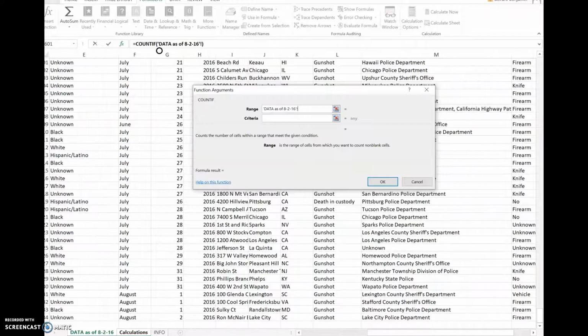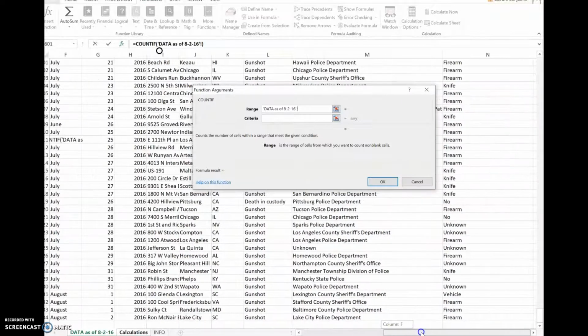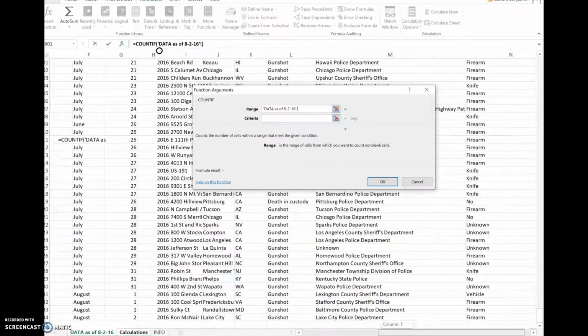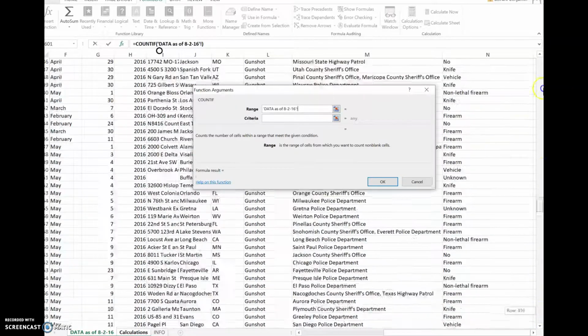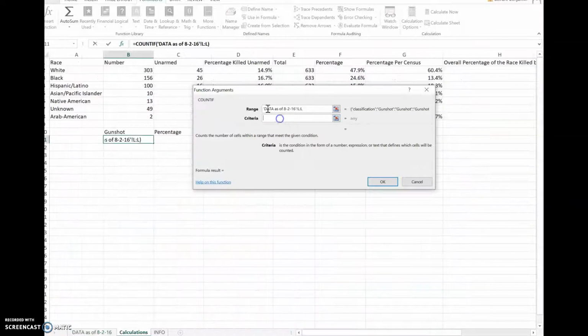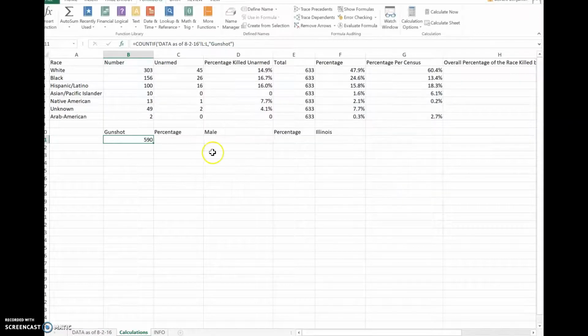And then look, here is where I'm going to use, right here, column L is telling us the classification. So I'm going to use L, and I'm going to say gunshot. And I spelled gunshot wrong, so it would come up as 0. So sometimes, remember, if you type in a word wrong, it will come up as 0, and then you want to go again. So I'm going to hit here. Okay, 590. So 590 of these shootings were by gunshot.